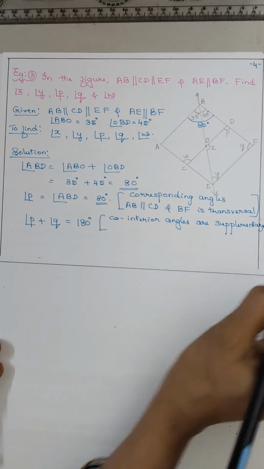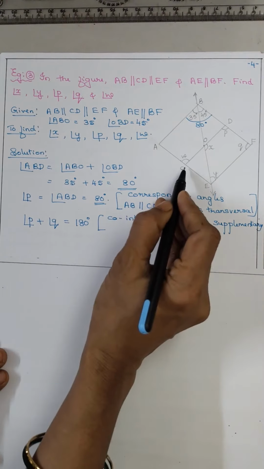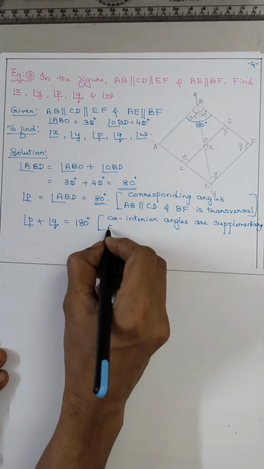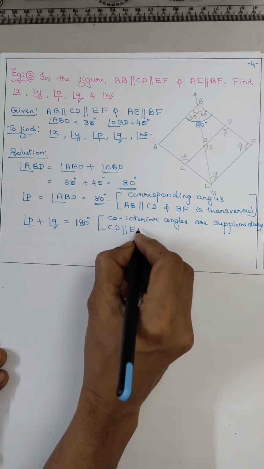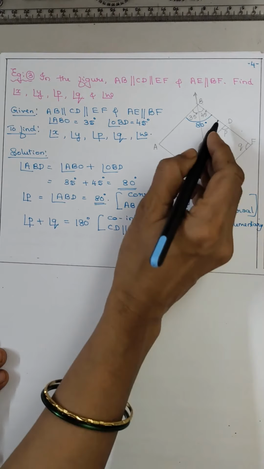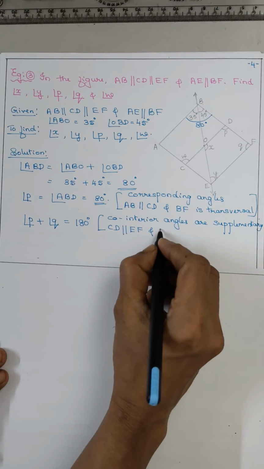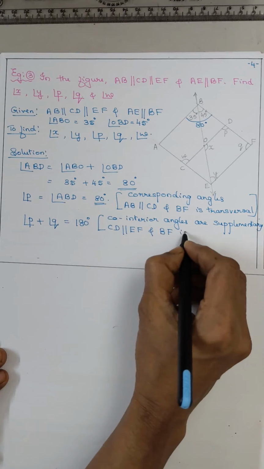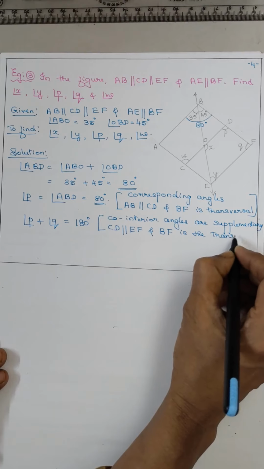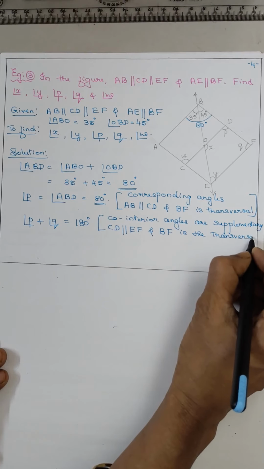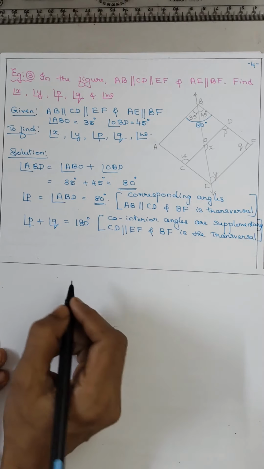Now tell which two lines you have taken. CD parallel to EF, and which is the transversal? BF is the transversal. Now you find out, put the values.